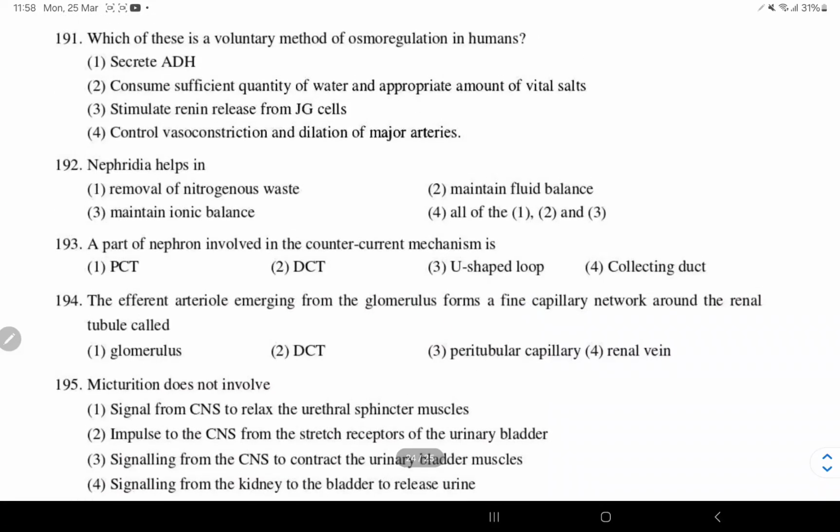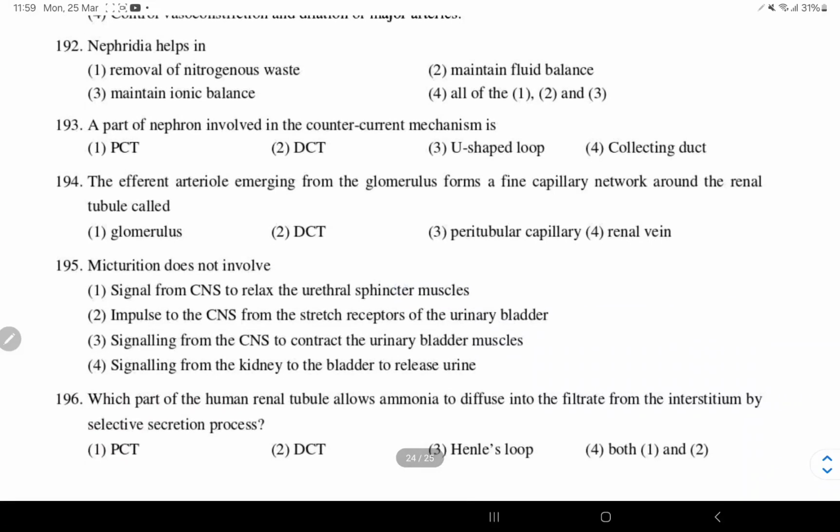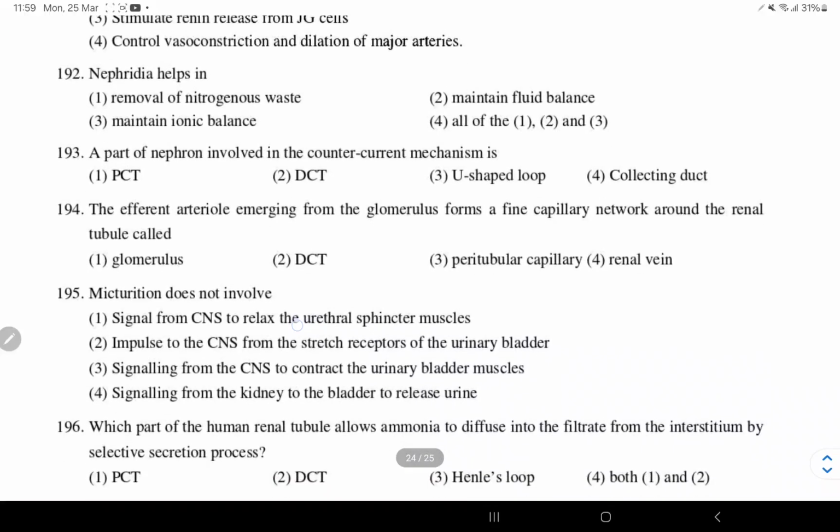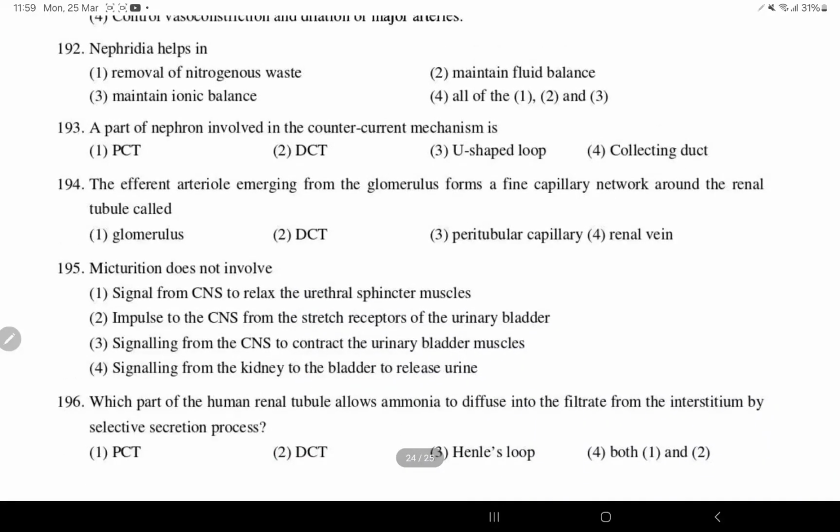Which of these is the voluntary method of osmoregulation in humans? So option 2, because we have to do it. Consume sufficient quantity of water and appropriate amount of vital salts. Nephridia helps in removal of nitrogenous waste, ionic balance, fluid balance, all the 3. So option 4. A part of nephron involved in countercurrent mechanism is loop of Henle. Option 3.